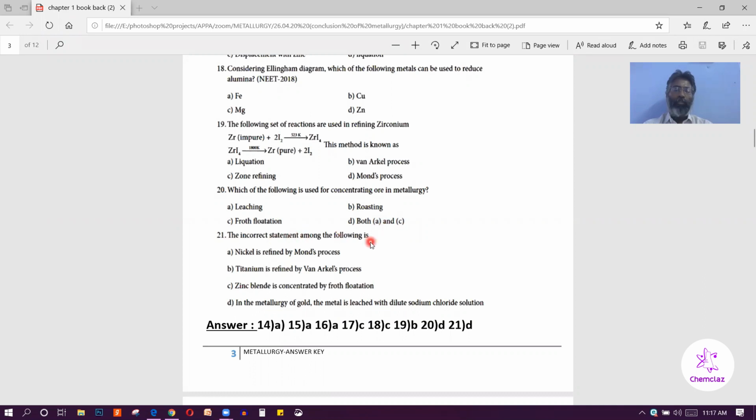Incorrect statement among the following. So which one is the incorrect statement? In the metallurgy of gold, the metal is leached with dilute sodium chloride solution. So sodium chloride is wrong. So which one is correct? Sodium cyanide is correct. So this statement is incorrect.